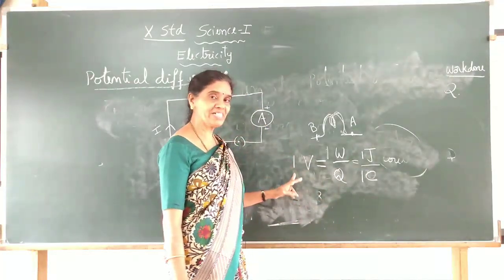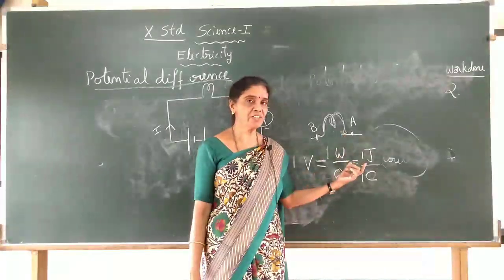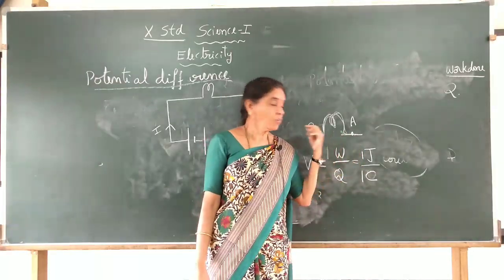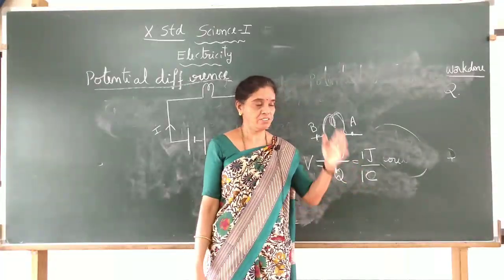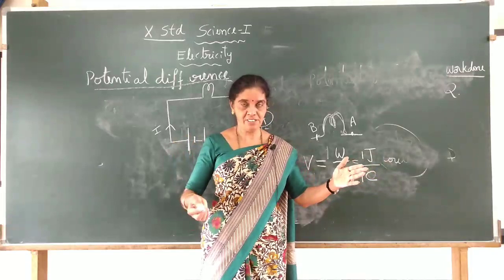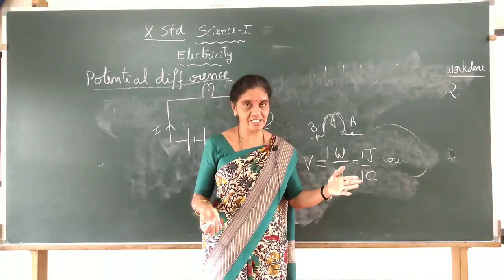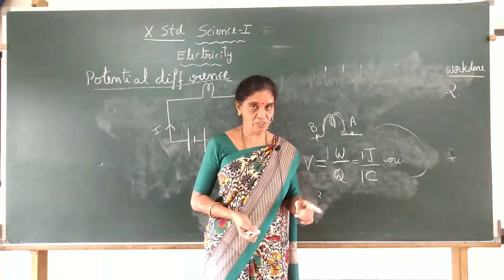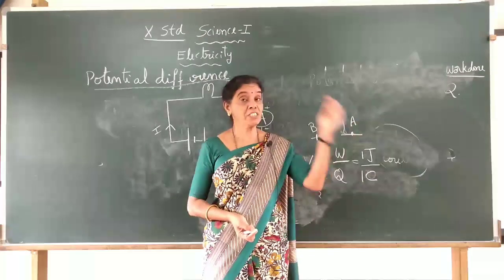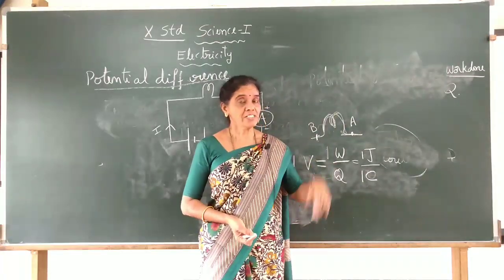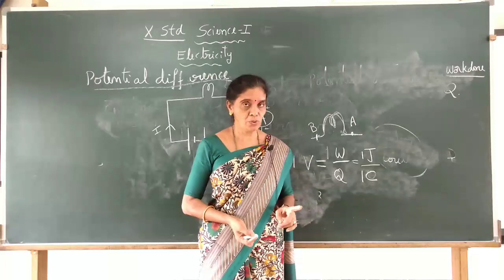So 1 volt is the amount of work done in bringing 1 coulomb of charge from one point to another in an electric circuit, which is 1 joule. If 1 joule of work is done in bringing 1 coulomb of charge, then the potential difference is 1 volt.